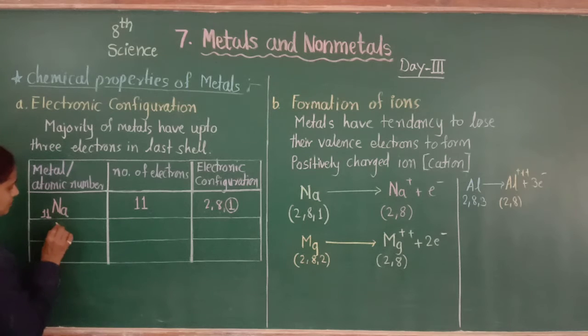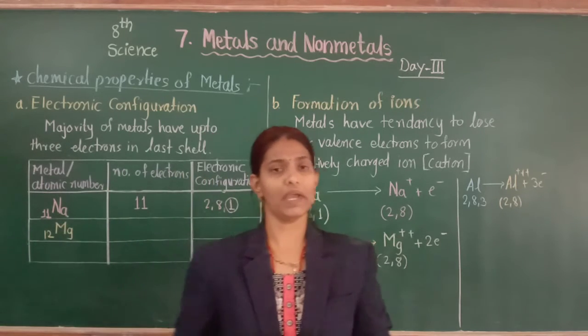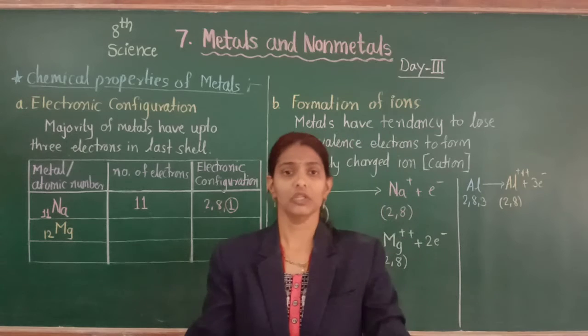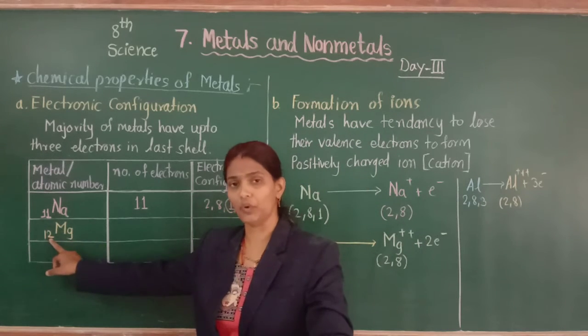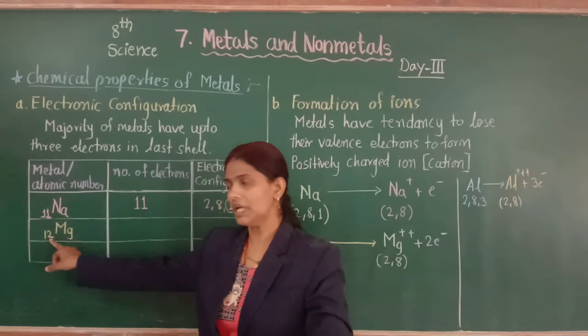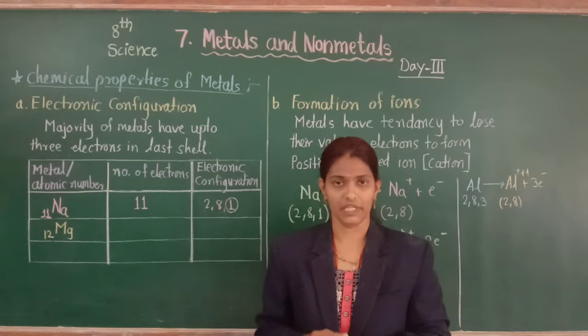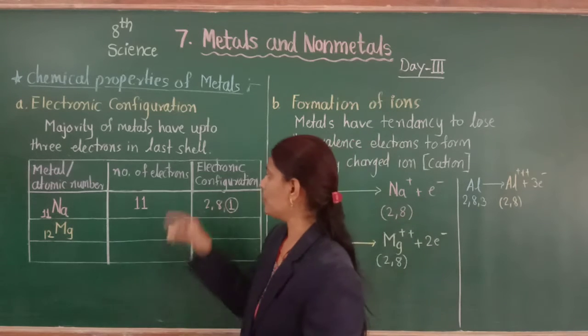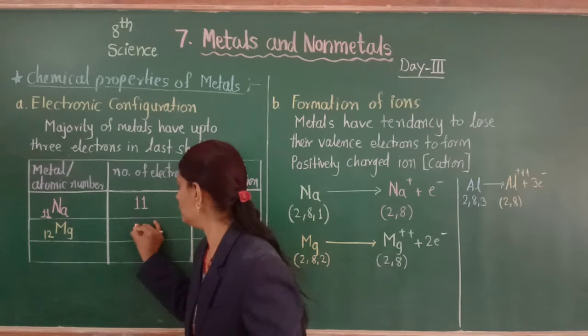See here, the second example of metal is magnesium with atomic number 12. It means the magnesium atom has 12 protons. Similarly, the magnesium atom has 12 electrons also.